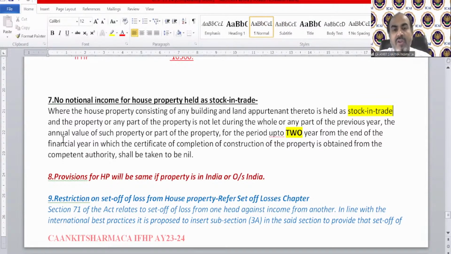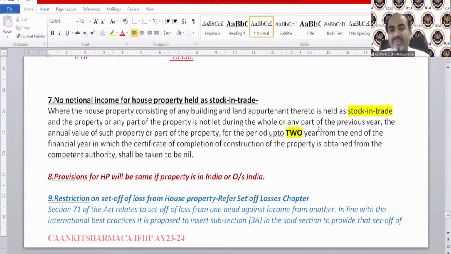The annual value of such property or part of that property for the period up to 2 years, in the notes I have uploaded it was 1 year, kindly change it to 2 years, from the end of the financial year in which the certificate of completion of construction of the property is obtained from the competent authority shall be taken to be nil.